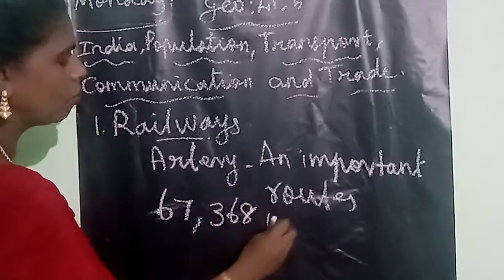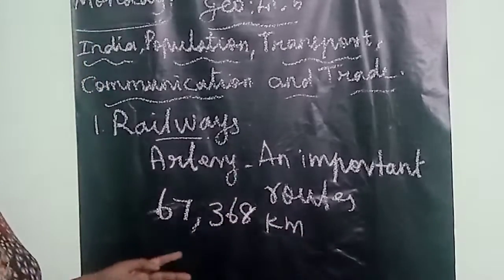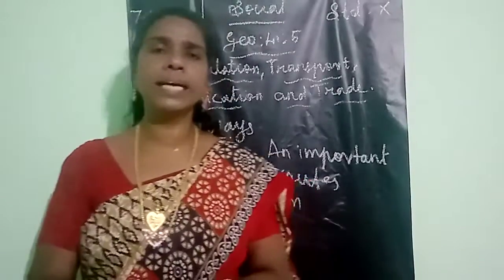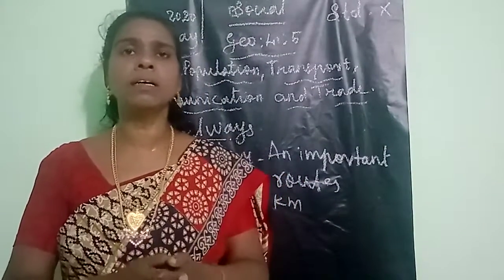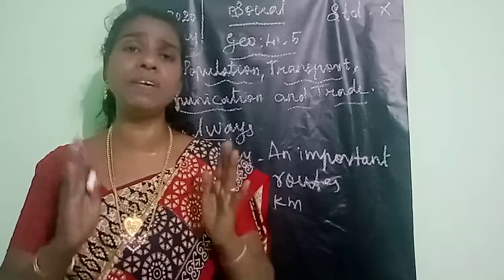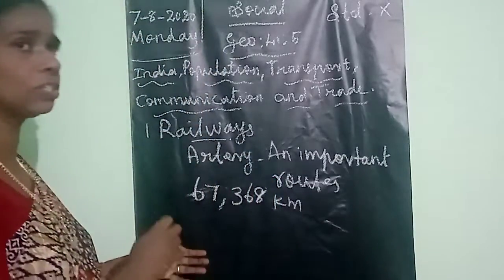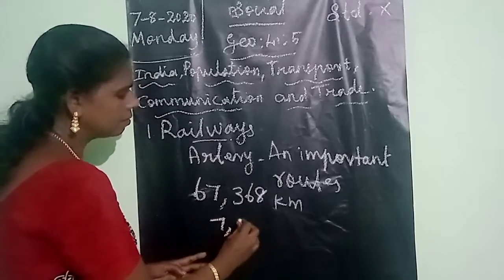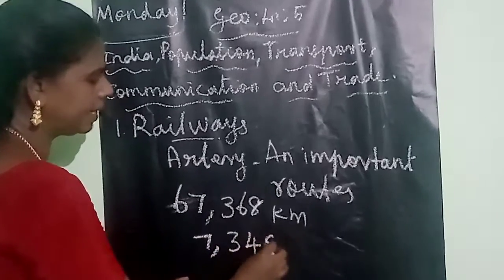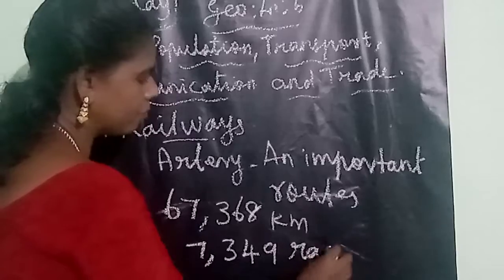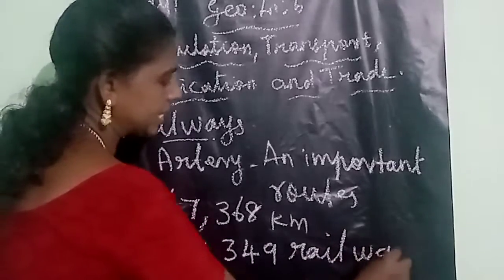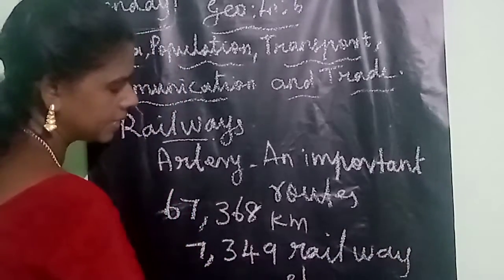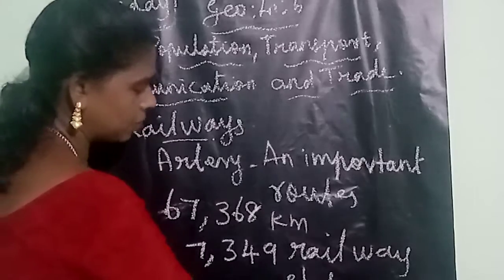And also in India there are 7,349 railway stations. Listen very carefully, students.